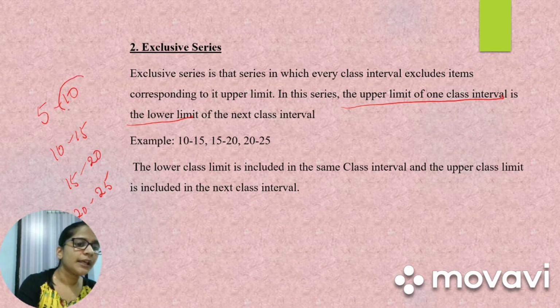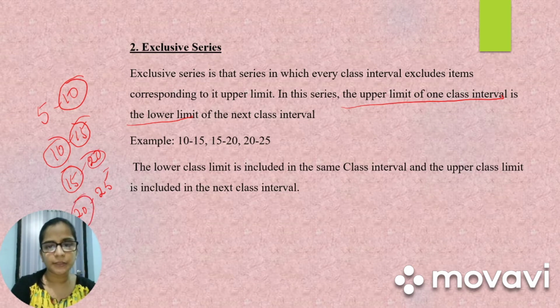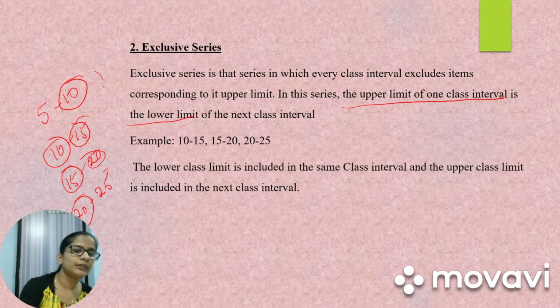In this case, the upper limit of this class interval is the lower limit of next class interval. 15, next one lower class limit is 15. 20, next lower class limit is 20. So, the upper class limit of the first one will be the lower class limit of the next one.